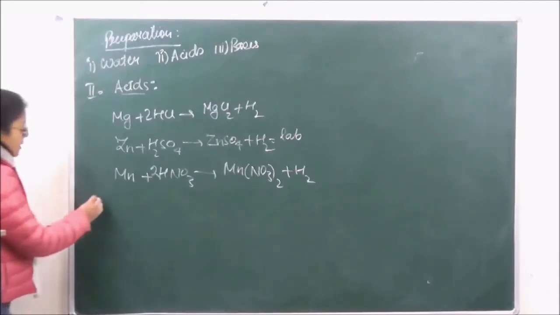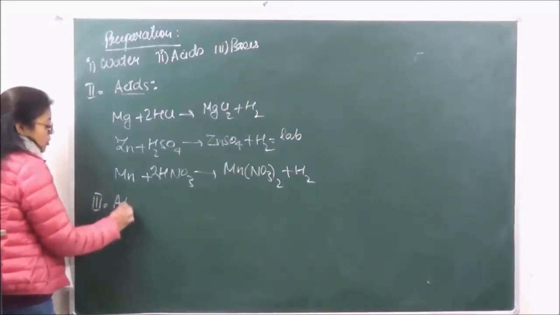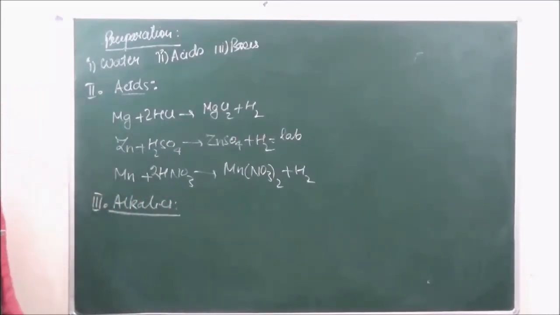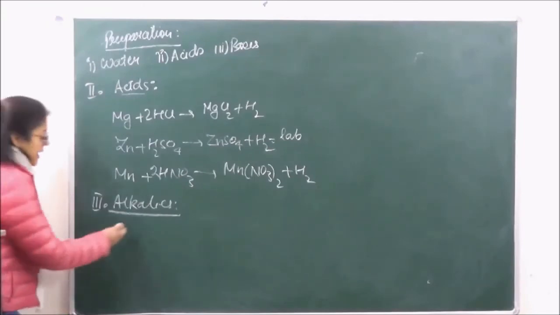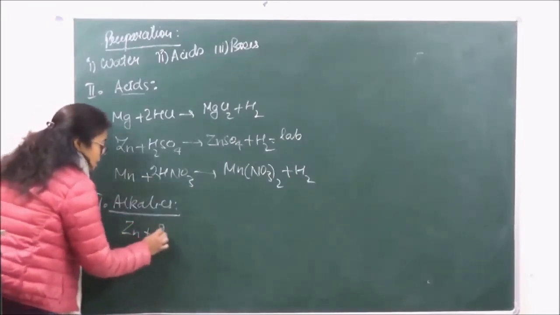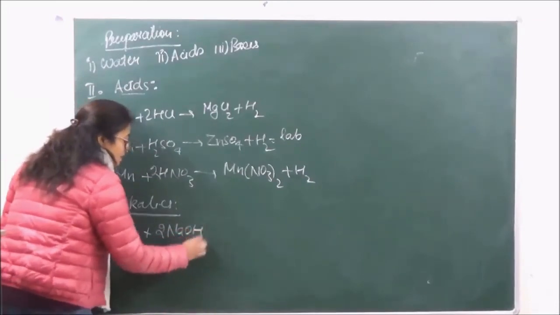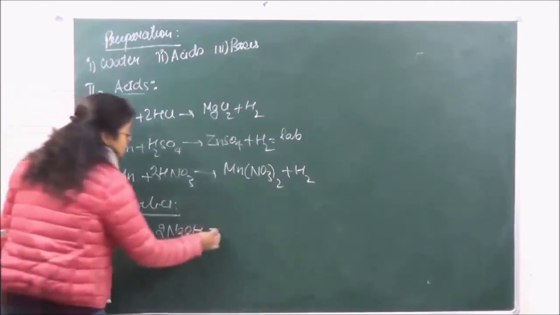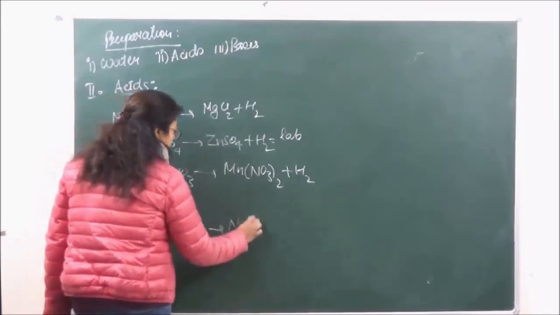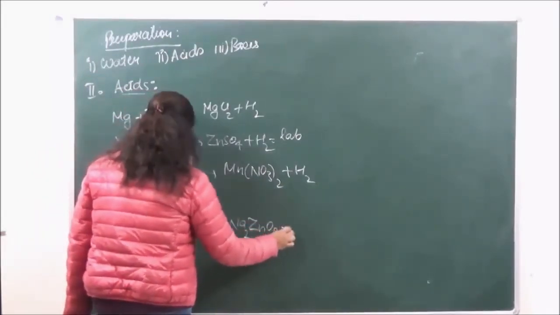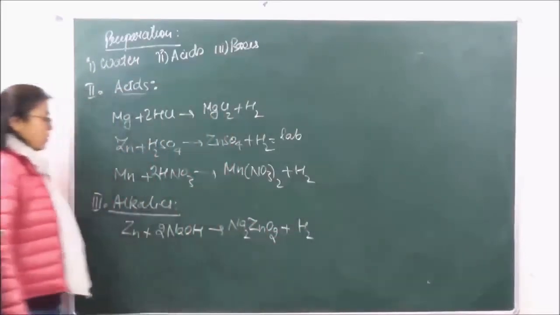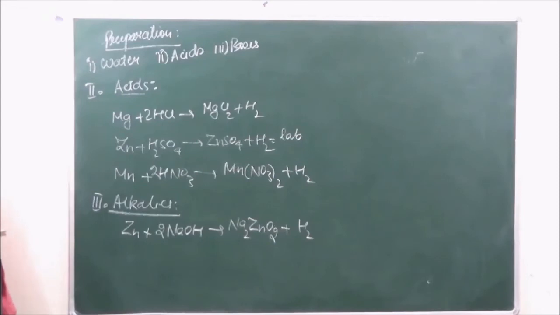Then we have the third one, hydrogen from alkalis. From alkalis, hydrogen can be again got if we have an active metal over here like zinc. It gives sodium zincate. Okay, sodium zincate plus hydrogen.